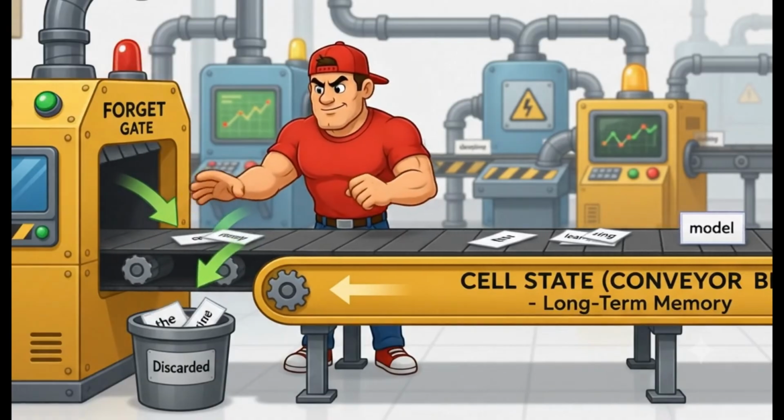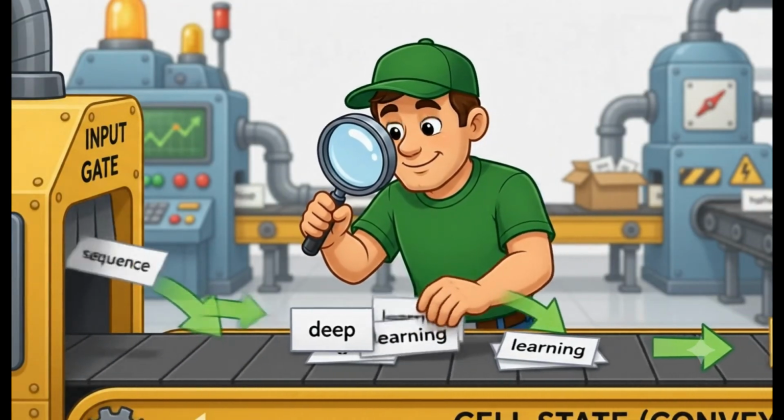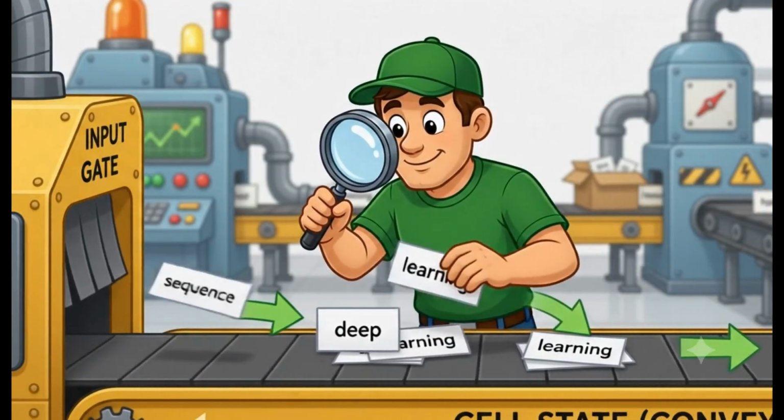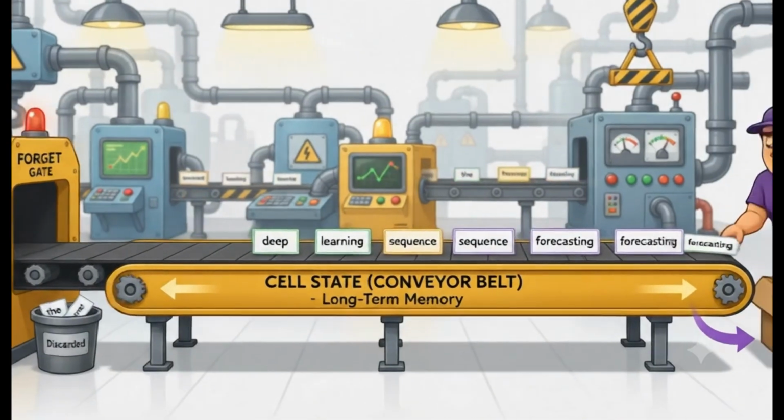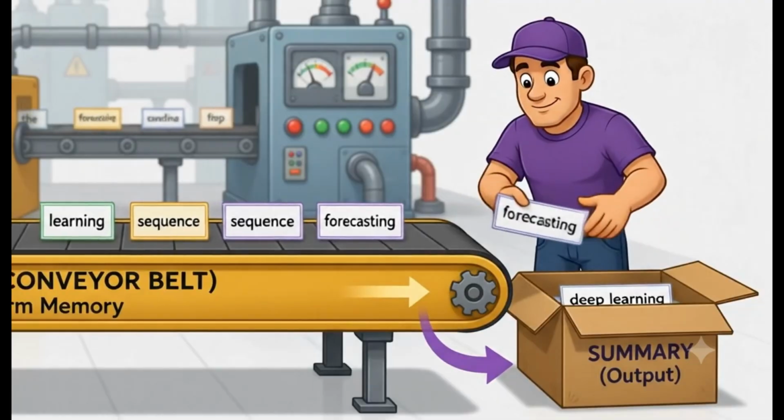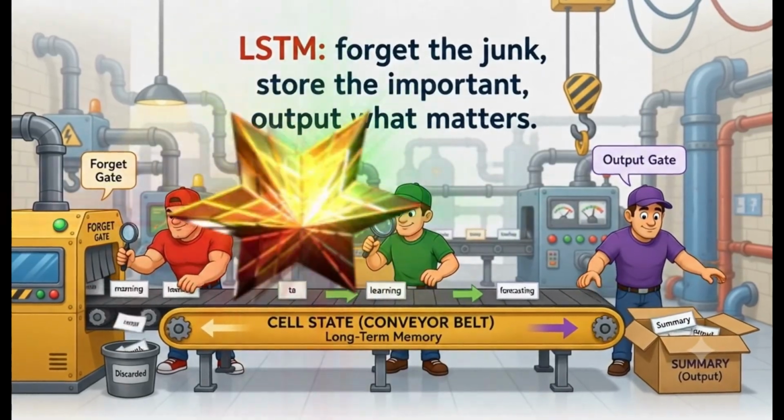The second gate is the input gate. It decides how much new information should be added to the memory. So the model does not blindly store everything. It learns what is important enough to remember. The third gate is the output gate. It decides how much of the internal memory should be exposed as the output of the cell.